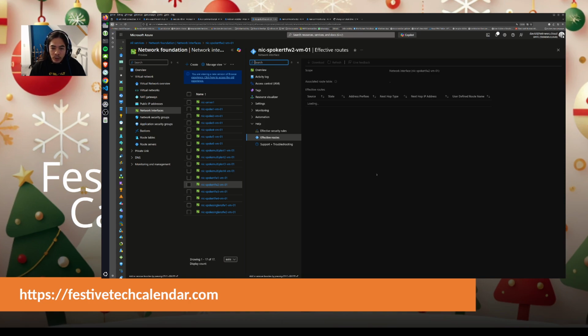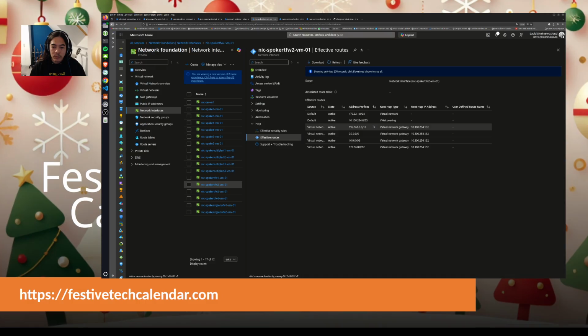Let's wait for it to refresh. I can see here that I get the three ranges and also this one. Okay, so this is quite interesting.